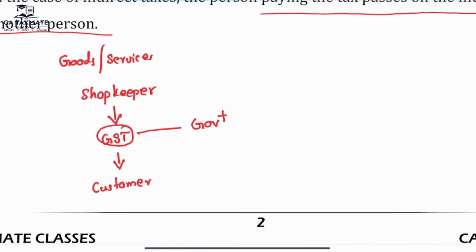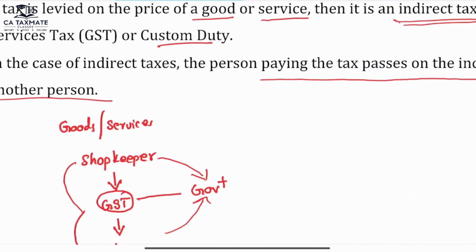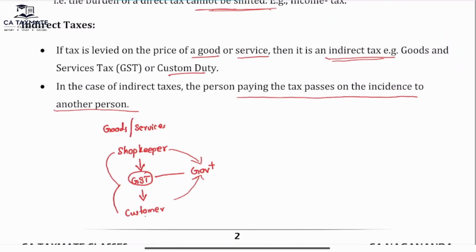government. Here, the customer is paying the GST amount to the shopkeeper. The shopkeeper will pay the GST amount to the government. Customer is not directly paying to the government. So, as we read here, in indirect taxes, the person paying the taxes passes on the incidence to another person. The shopkeeper paying the GST to the government passes it on to the customer. Ultimately GST is paid by the customer, but the customer is not directly paying to the government. The shopkeeper is paying to the government. This is an example of indirect taxes.